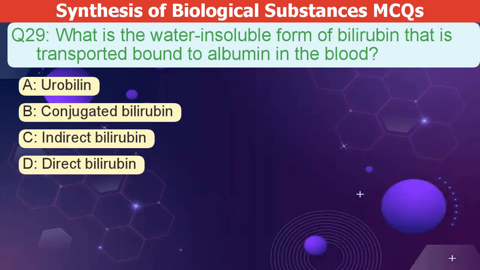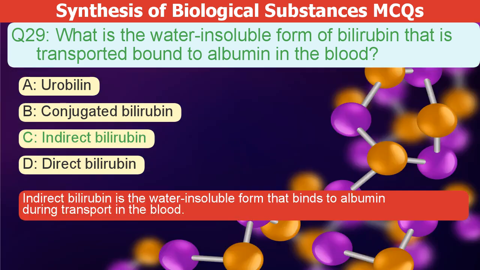What is the water-insoluble form of bilirubin transported bound to albumin in the blood? A. Urobilin. B. Conjugated bilirubin. C. Indirect bilirubin. D. Direct bilirubin. The correct answer is C. Indirect bilirubin is the water-insoluble form that binds to albumin during transport in the blood.